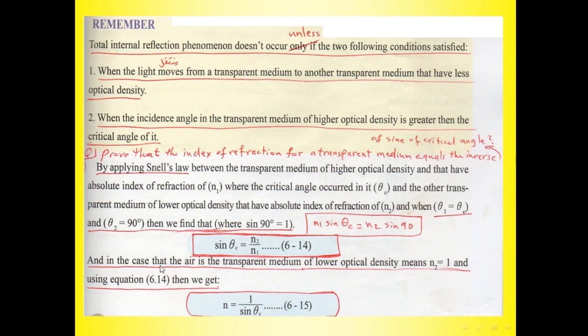And in the case that air is the transparent medium of lower optical density, meaning n2 equals 1, substitute this value of n2 in this equation, then we get n equals 1 over sine theta critical.